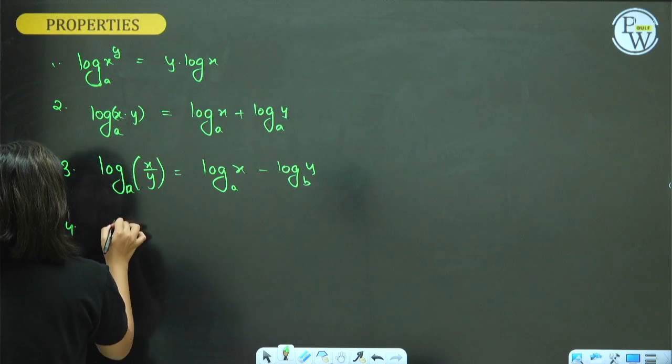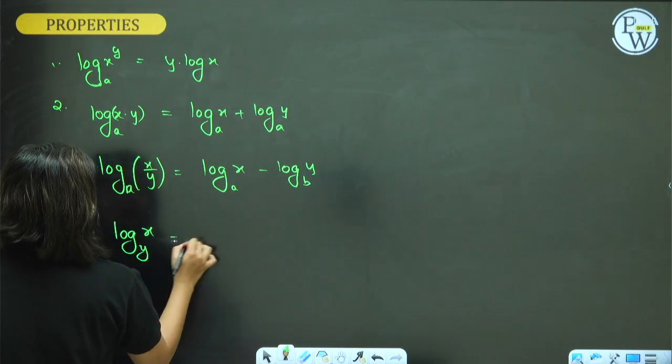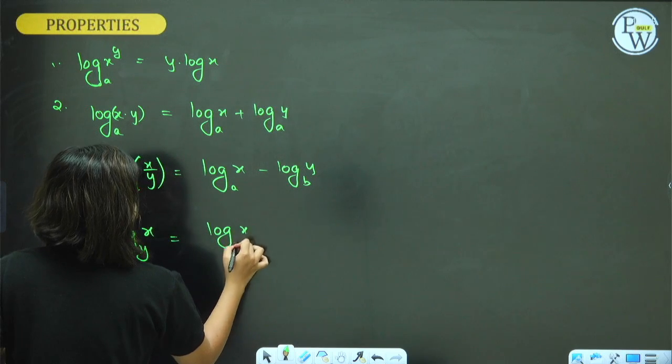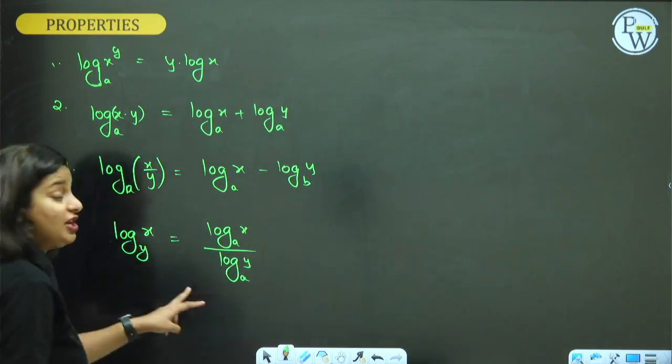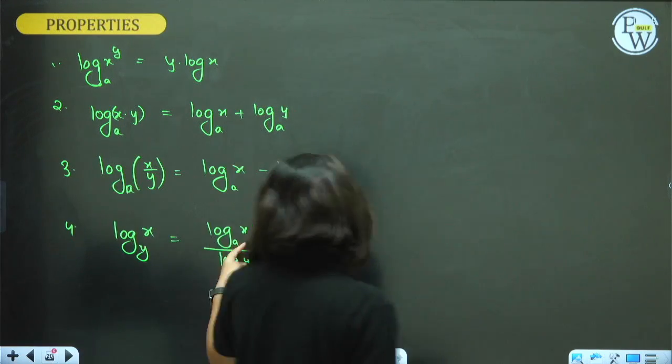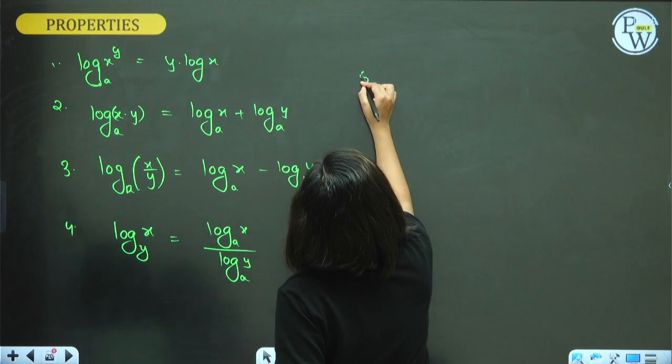Fourth one. Log x to the base y can be written as log x to the base a upon log y to the base a. Change of base law. We are changing the base. Instead of y, we brought a new base by separating them.